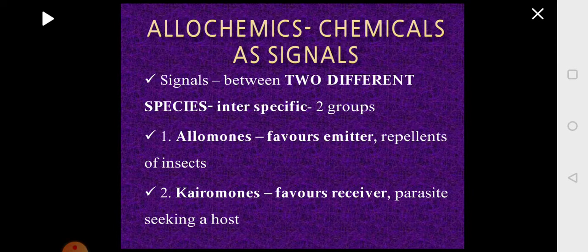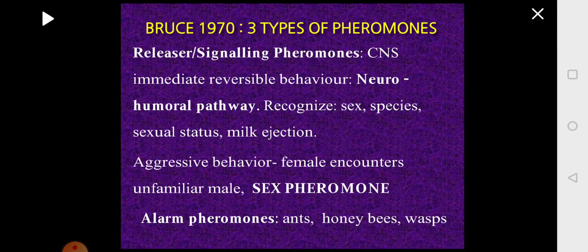Now this parasite can recognize some chemicals secreted by the host which will attract the parasite towards the host. So the host is secreting chemicals for some other reason, whereas the parasite is getting benefited by identifying that chemical, and it gets attracted and attached to the host. Such chemicals are called kairomones.